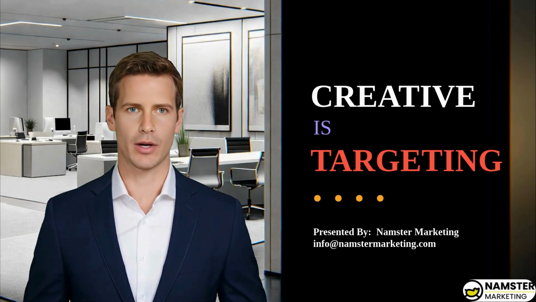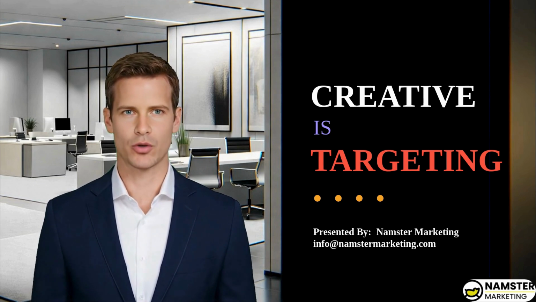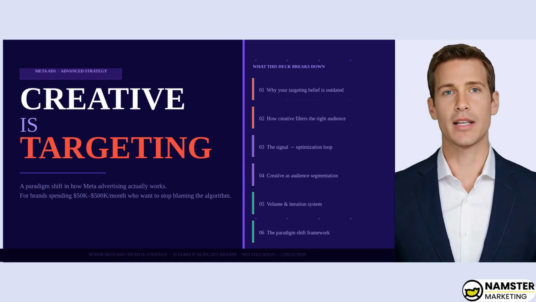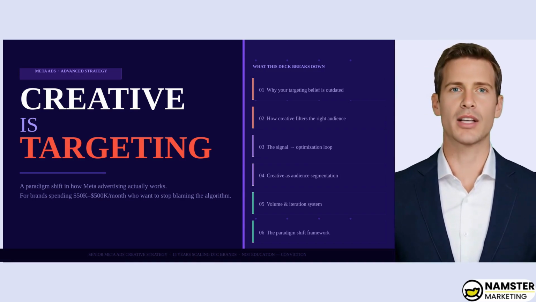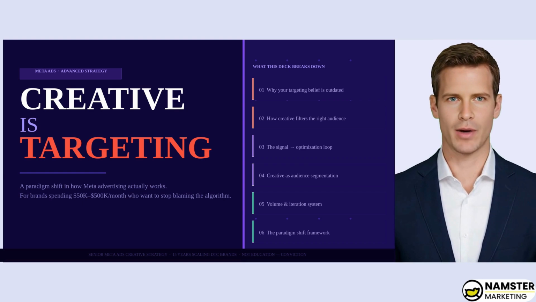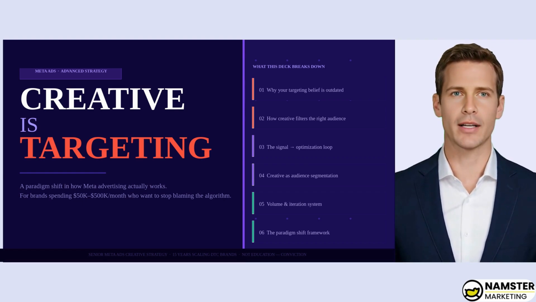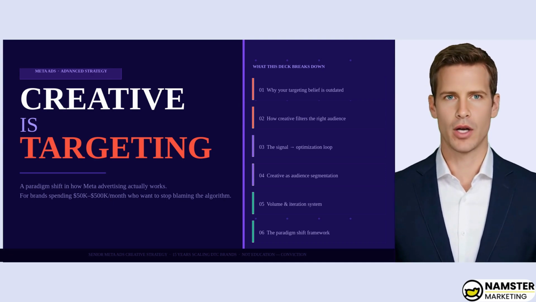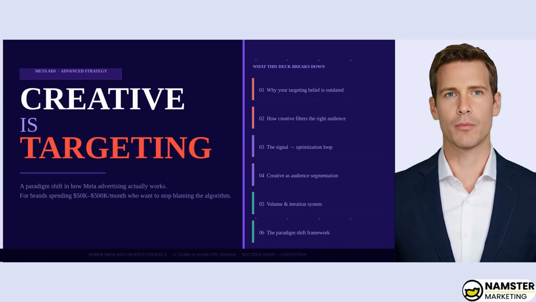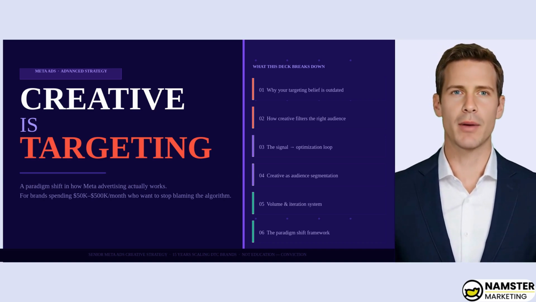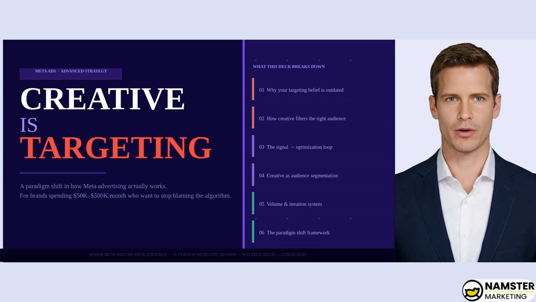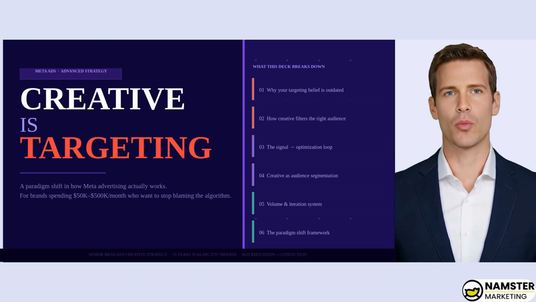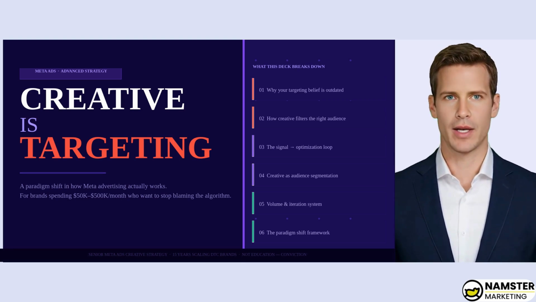Today, we are exploring a fundamental paradigm shift in how social media advertising actually works. Now, for brands spending between $50,000 and $500,000 per month, the traditional ways of tuning the algorithm are no longer effective. We are moving away from technical audience settings toward a world where creative is targeting. This deck breaks down why your current targeting beliefs might be outdated and provides a framework for scaling DTC brands with conviction. Let's dive into why your current belief system is costing you money.